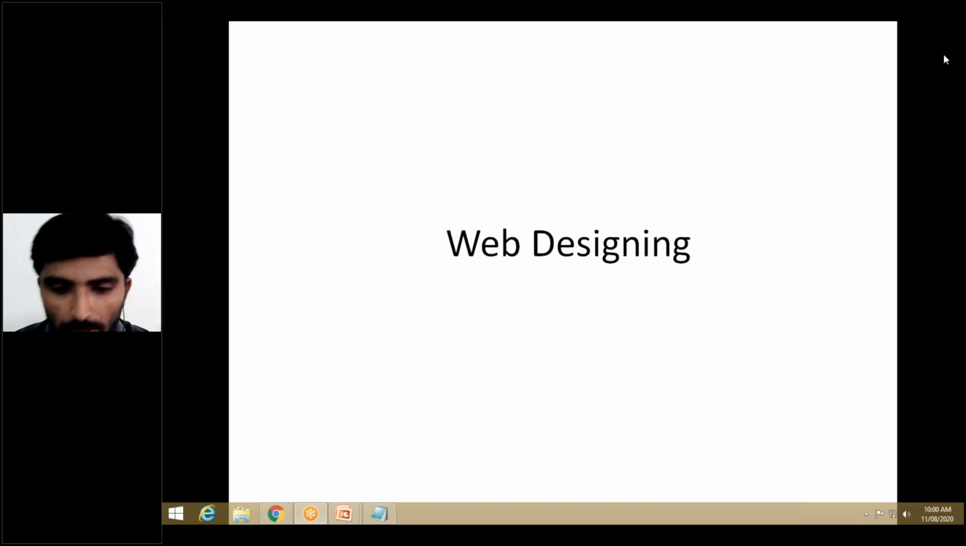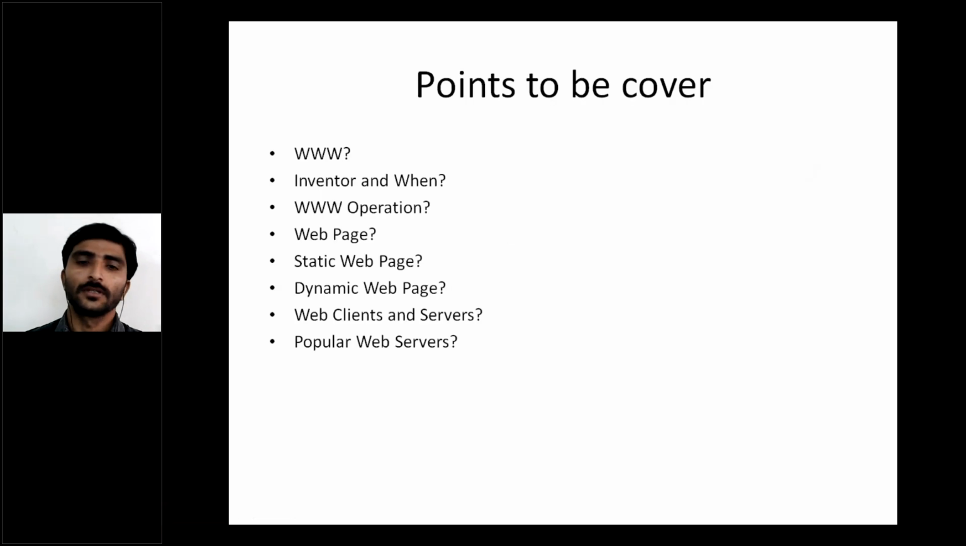In this online class, we are going to discuss the first unit. This is the concept we are going to discuss. What are the points we are going to cover? The first one is: what is World Wide Web? First we have to understand what you mean by World Wide Web, that is WWW. After that, who is the inventor, and when was it developed? Which year did the inventor create the WWW?